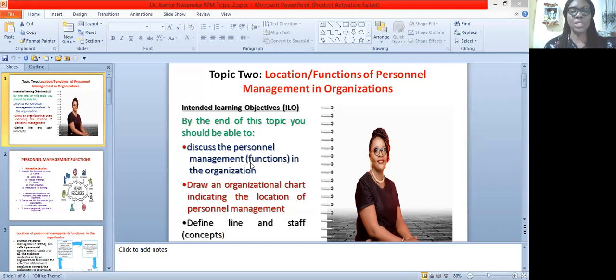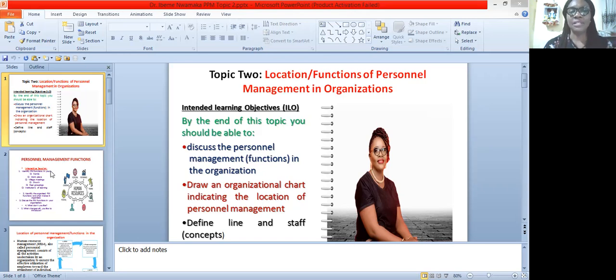We'll also be able to draw an organizational chart indicating the location of personnel management in the organization. And then we'll be able to define what we call the line and staff concepts. A lot of people are so confused when you mention the line and staff. They will start asking, which one is line, which one is staff? Even if they know that, the next thing they'll be considering is which of them is superior. This dichotomy, some people will say that staff is superior to line, some people will say that line is superior to staff.